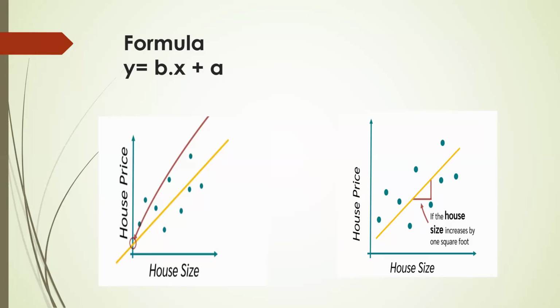This red circle shows you the intercept, or B, while the image on the right side is showing you the A. A is basically the angle, and it is determined if you want to know how much the price will change if the house size is increased by 1 square foot. The angle that is formed is known as slope, or A.